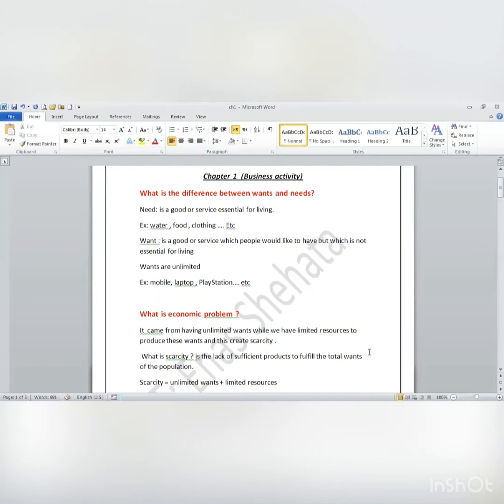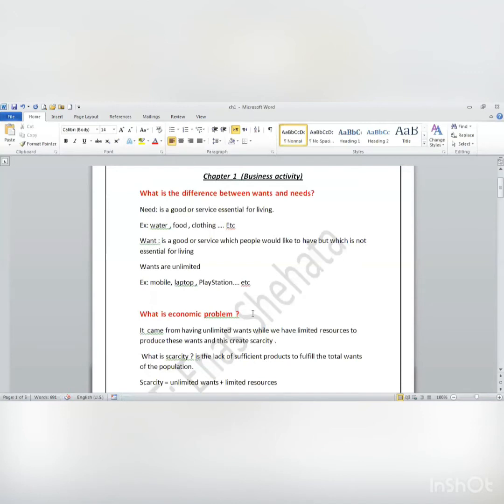So this is the case for any government. Our population may want a lot of products, but actually they couldn't produce all these products. Why? Because they have limited resources, limited money, limited places to make factories, limited laborers or workers, which gives me a problem called scarcity. So now I'm going to face something called scarcity.